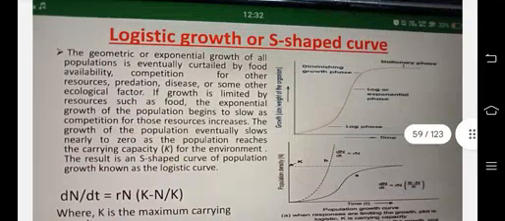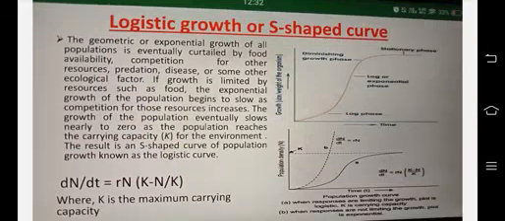Logistic growth or S-shaped curve, where carrying capacity plays a role. The geometric or exponential growth of all populations is eventually curtailed by food availability, competition for other resources, predation, disease, or some other ecological factor. If growth is limited by resources such as food, the exponential growth of the population begins to slow as competition for those resources increases. Growth of the population eventually slows nearly to zero as the population reaches the carrying capacity K for the environment. The result, an S-shaped curve of population growth, is known as the logistic curve.